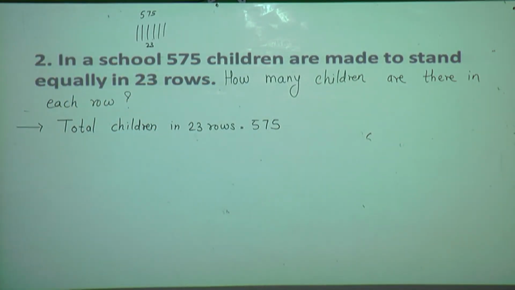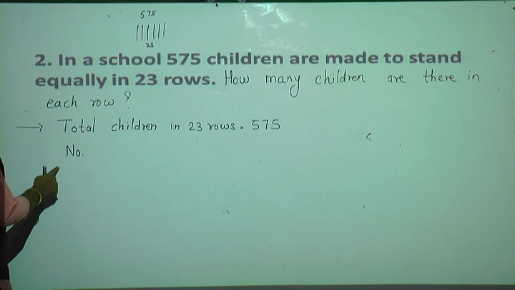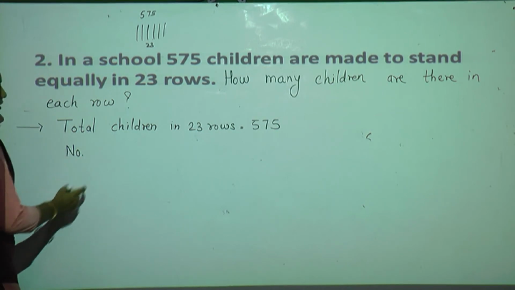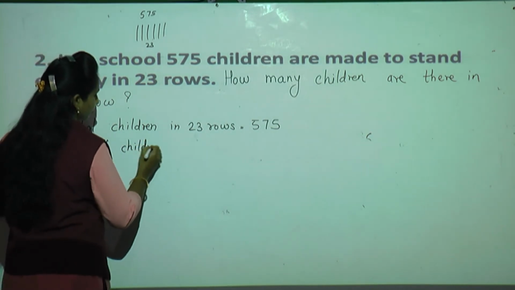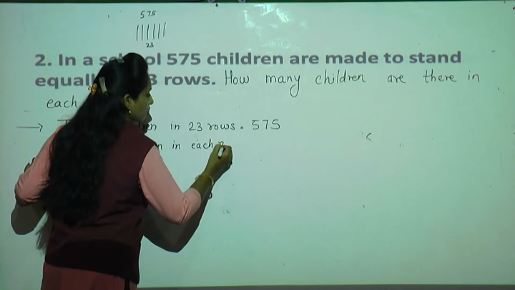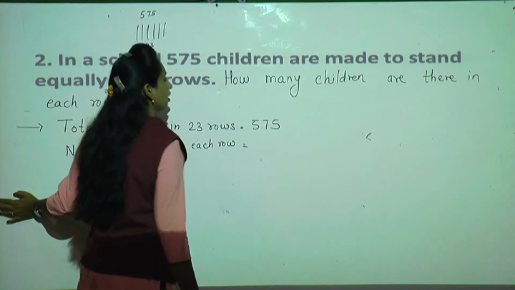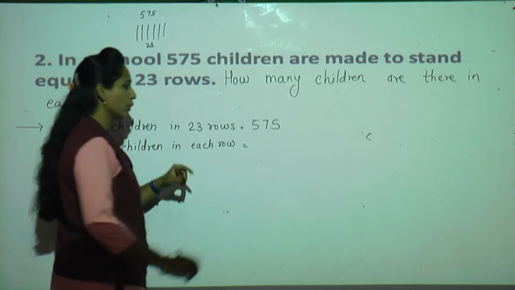Now what we have to find out? Number of children in each row, isn't it? Number of children. This is shortcut of number, NO, full stop. Number of children in each row we have to find out. So what we have to do for that? We have to divide the number of students by the number of rows.